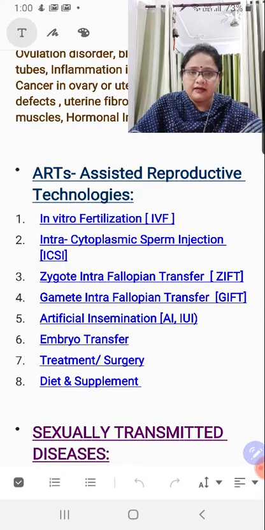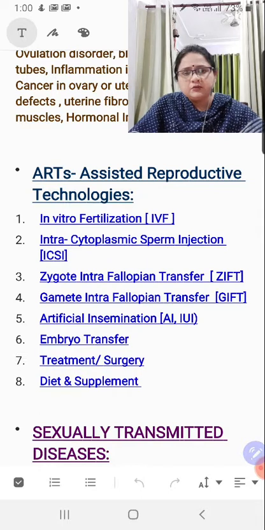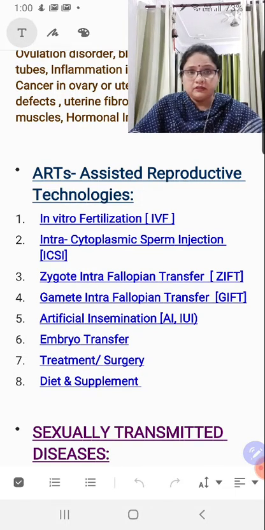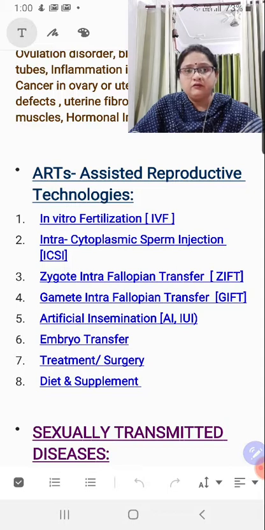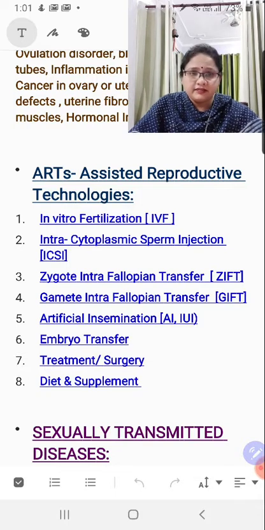So, as the name suggests, it is intracytoplasmic, means inside the cytoplasm of the egg, the sperm is injected. So, this is again a short method. Once you have injected the sperm nucleus within the cytoplasm of the egg, it increases the chances by over 99% to be fused, right?